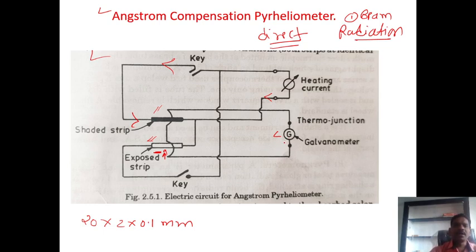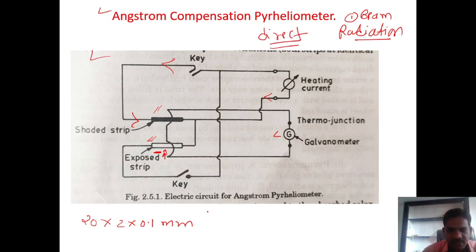We know the galvanometer is used to measure very small amounts of current. Suppose these two strips have different temperatures, then there is a deflection of the needle inside the galvanometer. But after attaining the steady state condition, the galvanometer shows the null condition. At that time we conclude the shaded strip and the exposed strip are at the same temperature. The direct radiation is calculated by a formula.